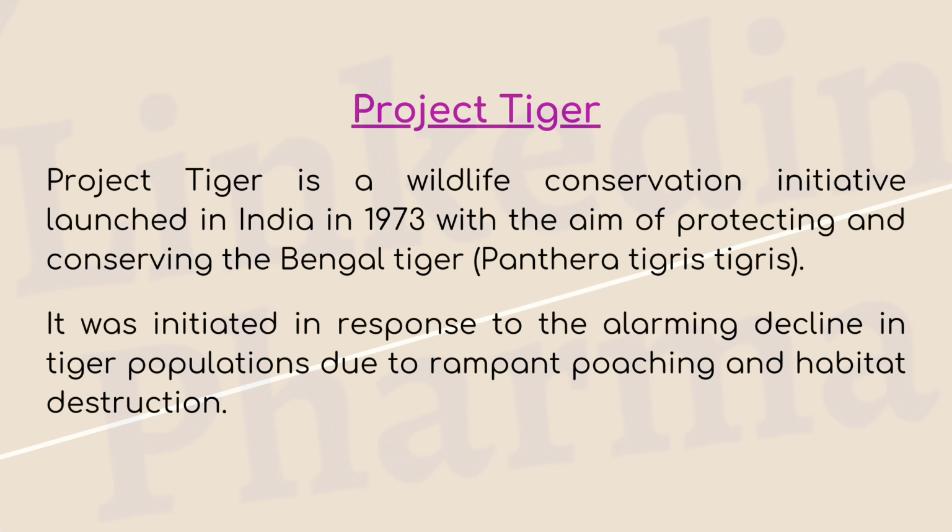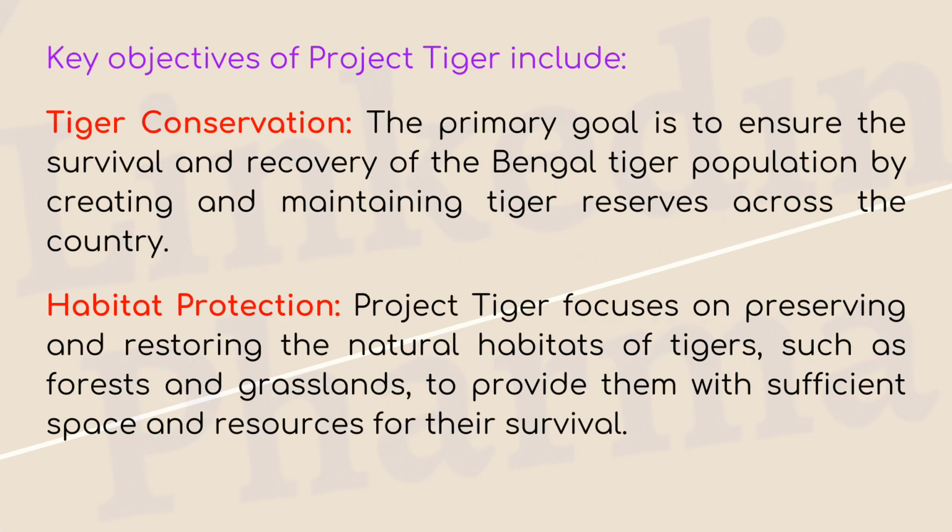Project Tiger. Project Tiger is a wildlife conservation initiative launched in India in 1973 with the aim of protecting and conserving the Bengal tiger, Panthera tigris. It was initiated in response to the alarming decline in tiger populations due to rampant poaching and habitat destruction. Key objectives of Project Tiger include tiger conservation. The primary goal is to ensure the survival and recovery of the Bengal tiger population by creating and maintaining tiger reserves across the country.